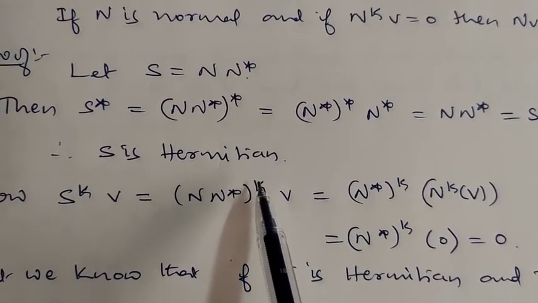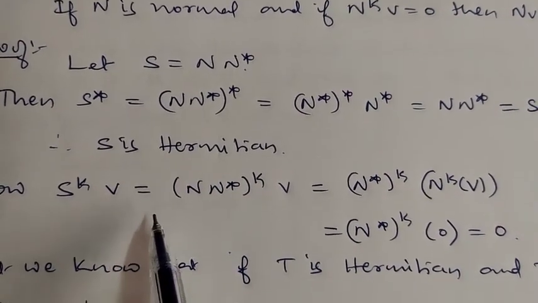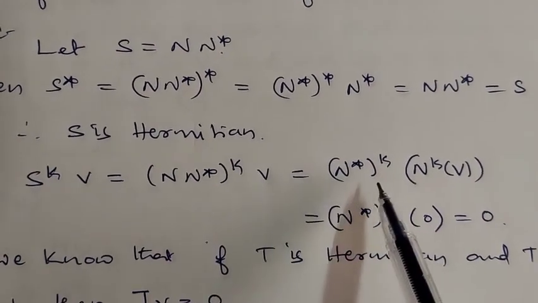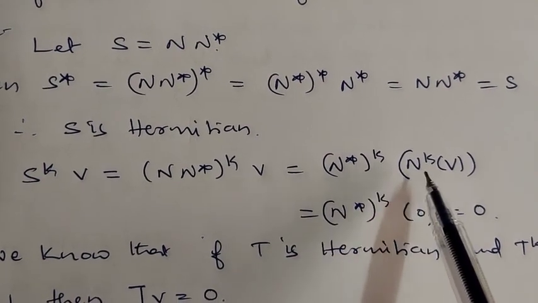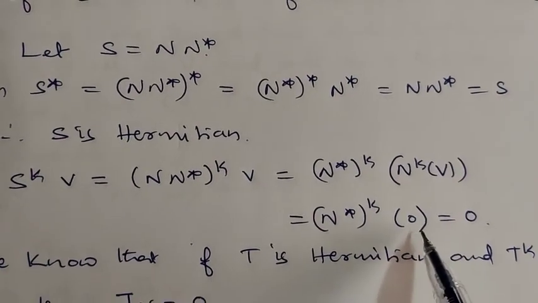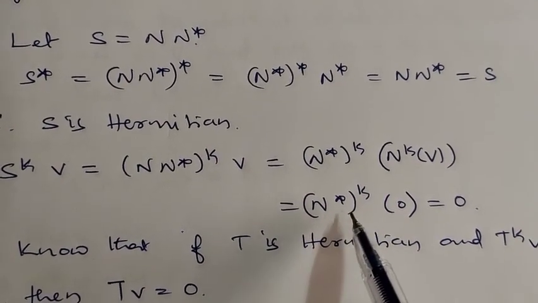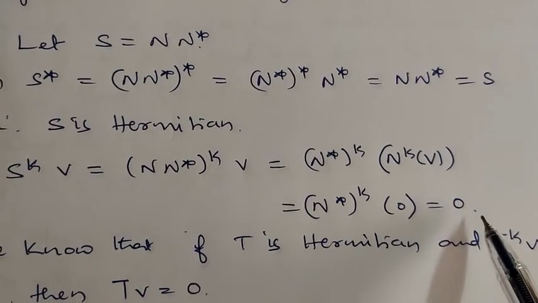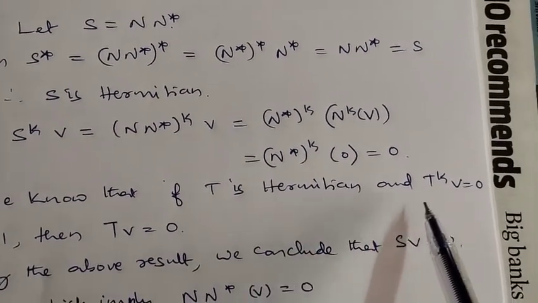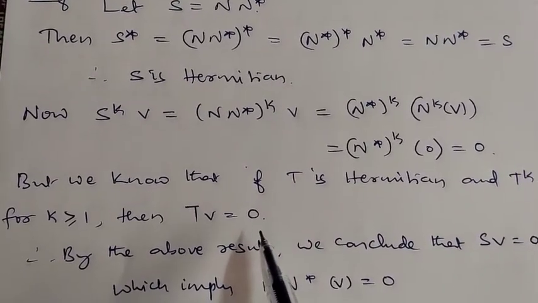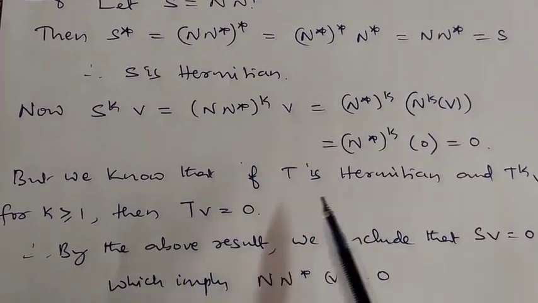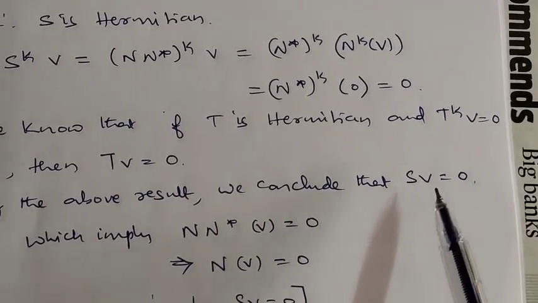S is Hermitian. Now consider S^k of v. S^k of v is (N N star)^k of v. This is (N star)^k into N^k of v. N^k of v is assumed to be 0, so this is 0. But just now we have shown that if T is Hermitian and T^k of v is 0, then T of v is 0. Accordingly, here S is Hermitian and S^k of v is 0. Therefore by the above result we conclude that S of v is 0.